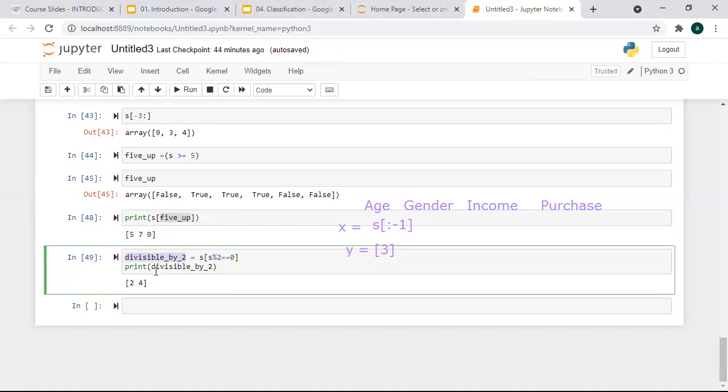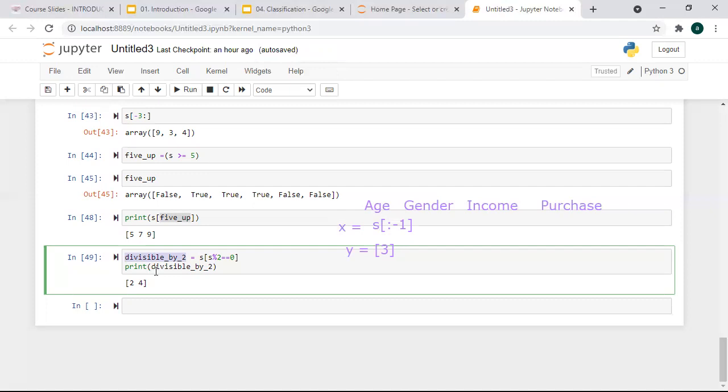So S percent 2 equal to 0 gives you a true and false array, and then it automatically sorts it through S because it's in the square bracket outside. Correct. Do you understand? Yes, yes. Okay.